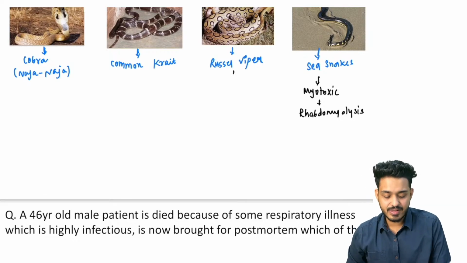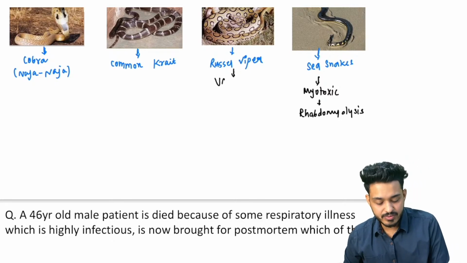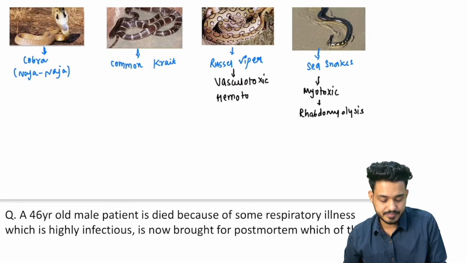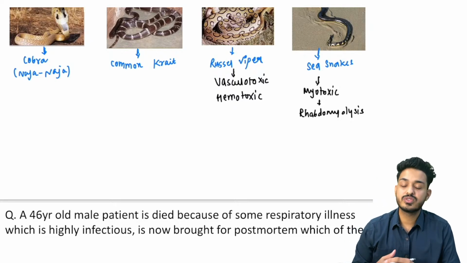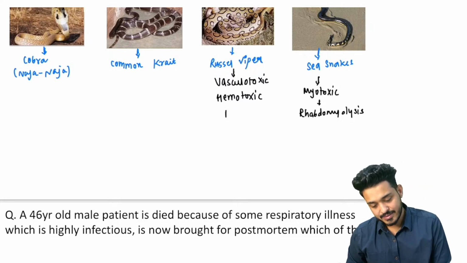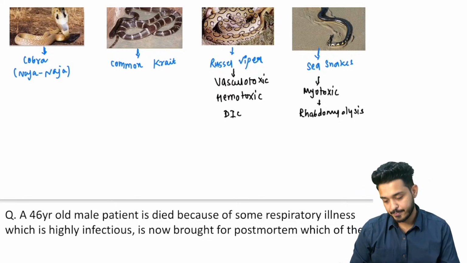Whereas this Russell's viper, we have already discussed viper. For viper, it is going to be vasculotoxic. It is going to be hemotoxic. It is going to cause what? Hemolysis. It can even produce your DIC, disseminated intravascular coagulopathy. DIC it can also cause, right?